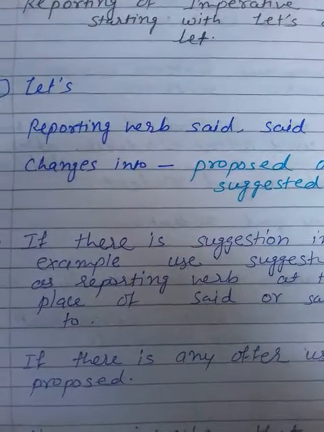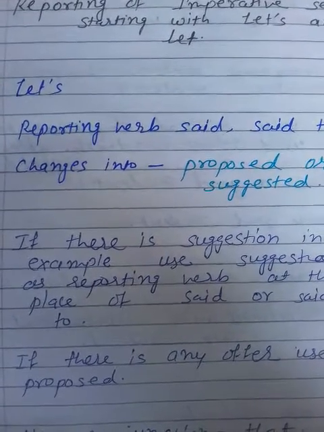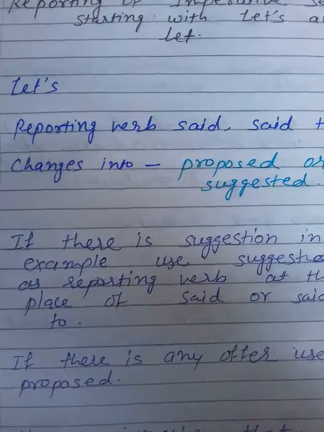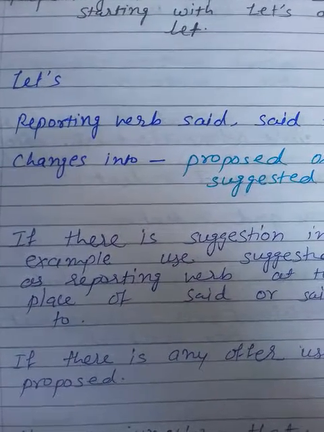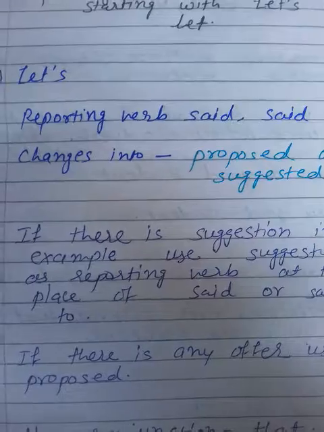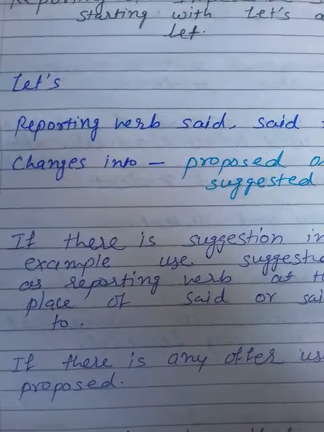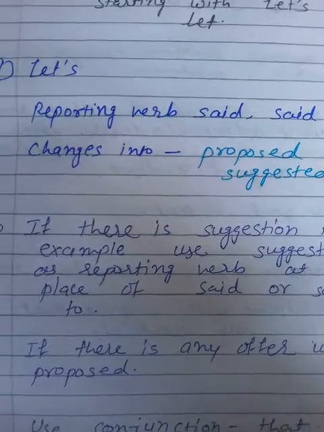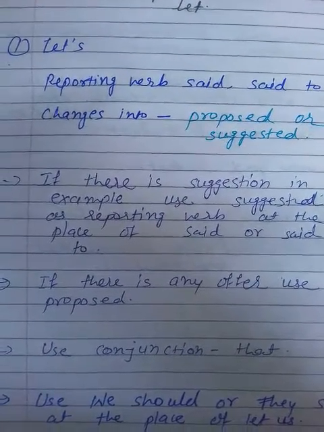If there is any suggestion in the direct speech sentence, you have to use suggested. If there is any proposal in the direct speech sentence, you use proposed as the reporting verb in indirect speech.